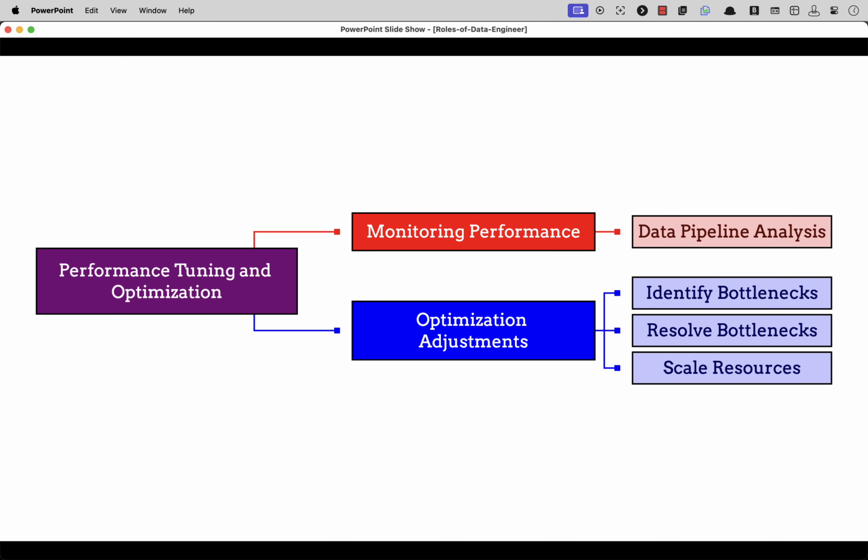Performance tuning and optimization. 1. Data engineers are responsible for monitoring the performance of the data pipeline and making adjustments to optimize its performance. 2. This includes identifying and resolving bottlenecks, and scaling resources as needed.